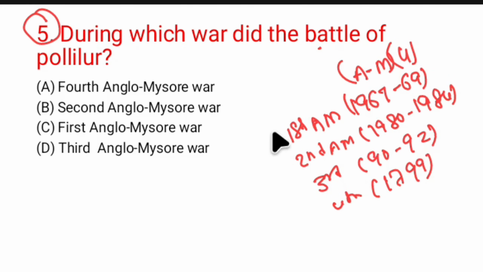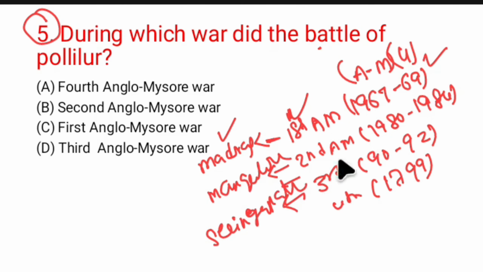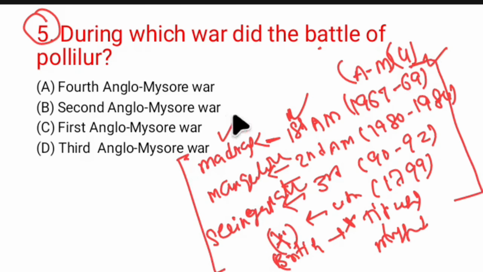After the first Anglo-Mysore War, the Treaty of Madras happened; after the second Anglo-Mysore War, the Treaty of Mangalore; and after the third Anglo-Mysore War, the Treaty of Seringapatam. In the fourth Anglo-Mysore War, the British defeated Tipu Sultan and conquered Mysore, so there is no treaty in the fourth war. All these were important, and remember the Battle of Polilur is part of the Second Anglo-Mysore War.